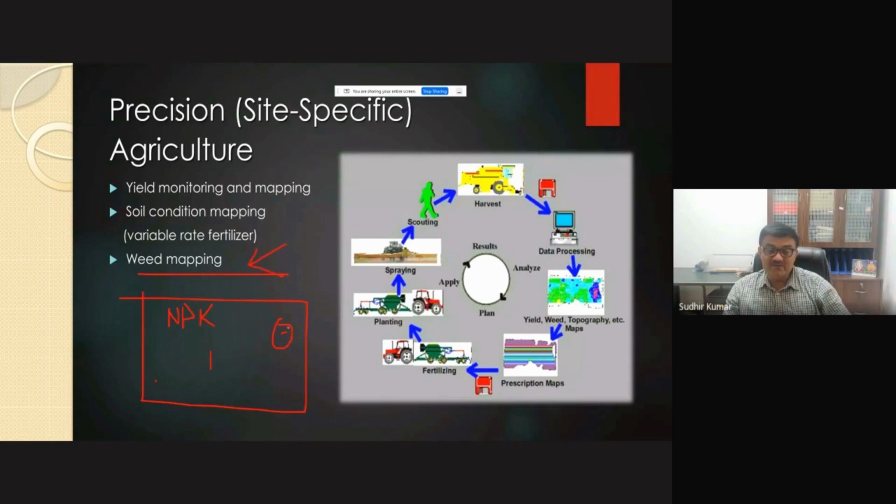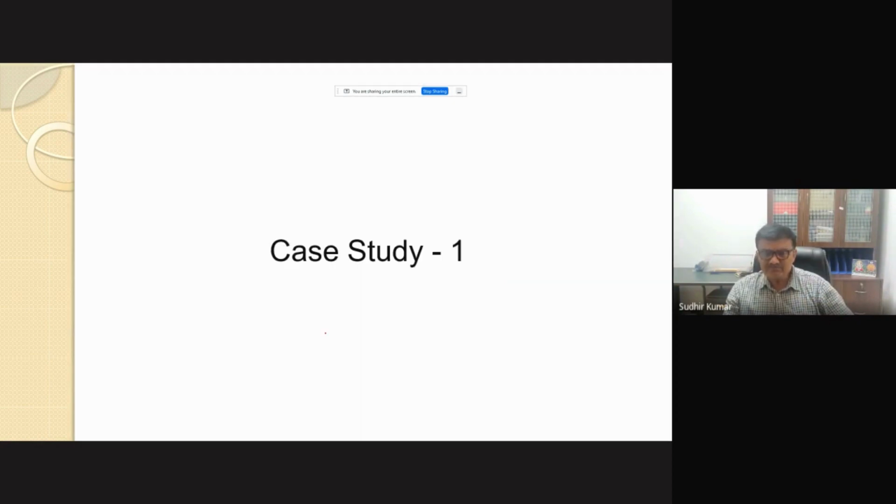For instance, we want to see whether weed spray has to be done. Based on the identification of weed, where the weed actually exists, it will go and find those weeds. Once the map is prepared, we specify which chemical works on this weed, so it will go and spray only there, and we save time and even the chemical we use for spraying the weed. So in that way, AI is doing a wonderful job.